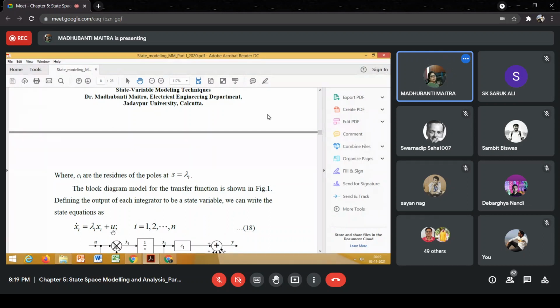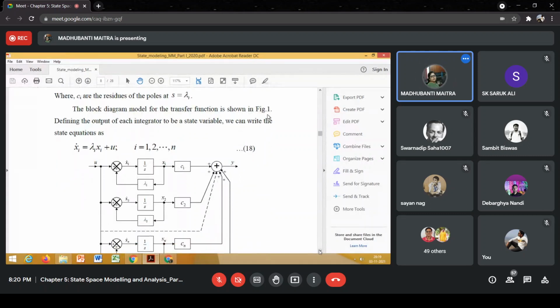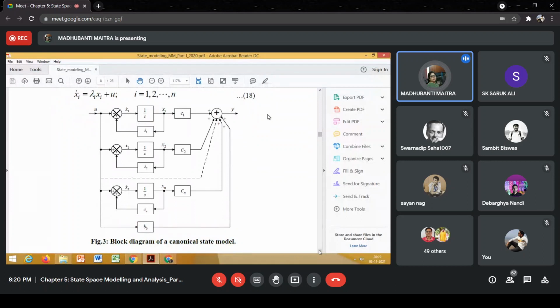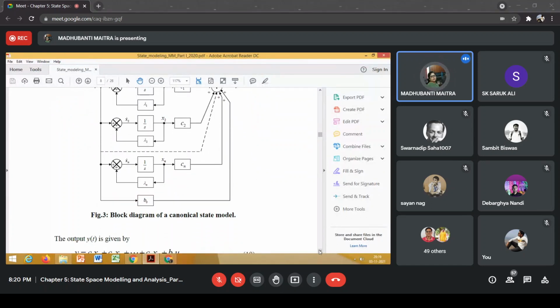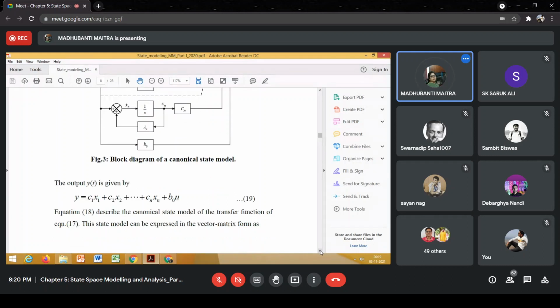Agree? And in that case, the output equation y will simply be x1 plus x2 plus xn plus b0u. Do you agree? Yes, ma'am.